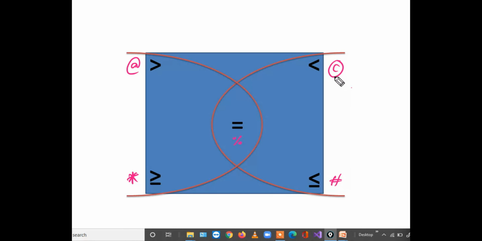Hash and cooperate, cooperate. Hash and percentage, hash only. Star and percentage, star only. Star, percentage and at the rate, at the rate only. Star, percentage and hash, no combination. Cooperate, percentage and hash, only cooperate. Hash, percentage and at the rate, no combination. Cooperate, percentage and at the rate, no combination. So this is one point.